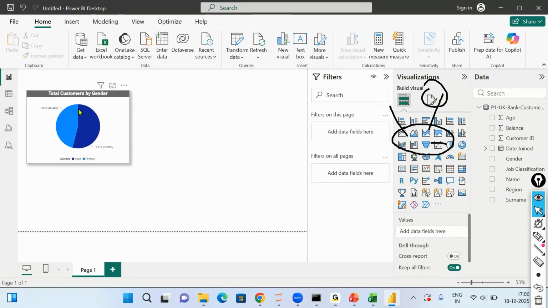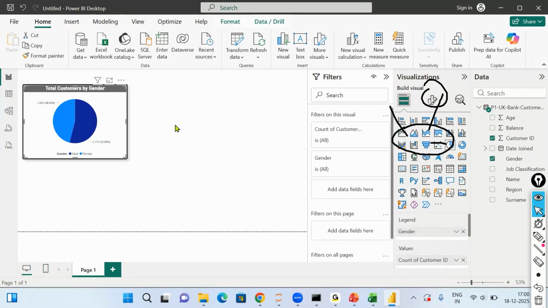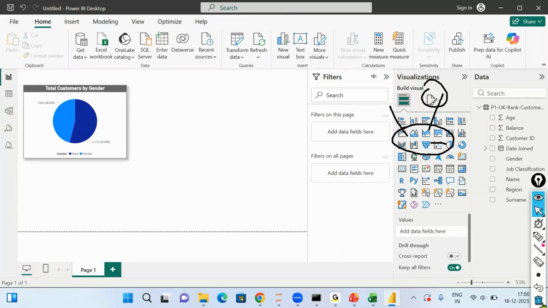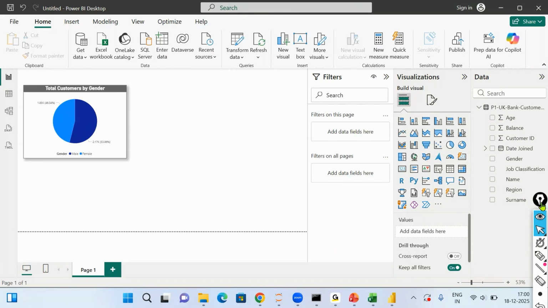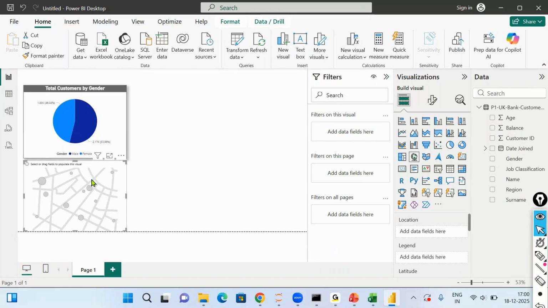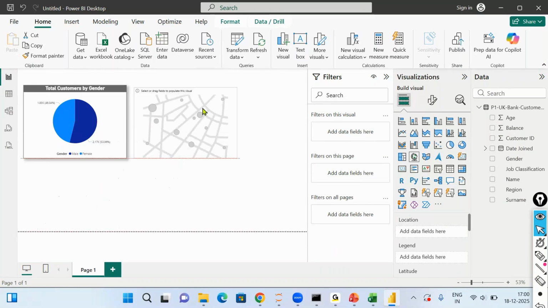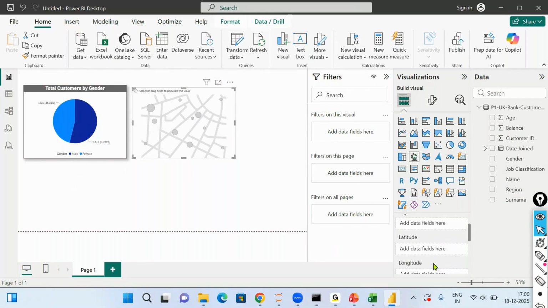So this is where you will see this chart has been created. Now similarly, if I want to add a second chart, say a map, maybe I want to do some regional analysis. For regional analysis, you can create a map also if you want. Okay, so if you come over here to the map, in the map you will see the option of location and other stuff. So I say location, I will put region in the location.